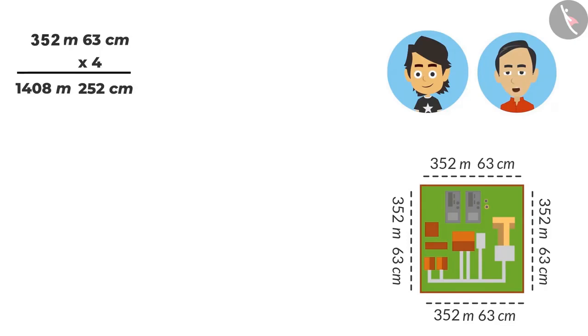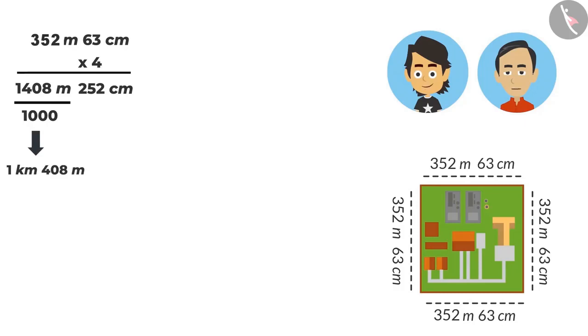But it can be written in a better manner. How? Look, at the values in meters, you have written 1408 meters. But because it is more than 1,000 meters, it can also be written in kilometers. Oh yes, I did not think this. I'll do it now. To convert 1408 meters into kilometers, it will be divided by 1000. Yes, so what is the answer? The answer is 1 kilometer 408 meters.